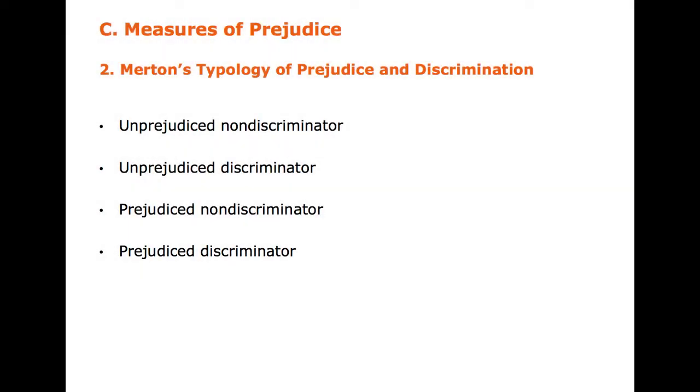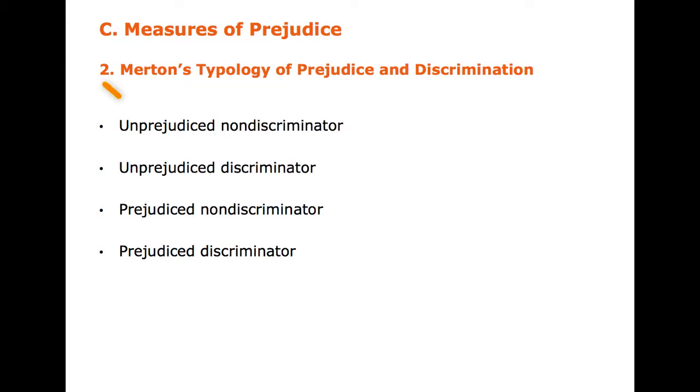Another theorist that considered prejudice and discrimination was Robert Merton. He developed what's known as a topology of prejudice and discrimination. To create a topology is to create categories that help define general types of things. Merton created 4 different categories.